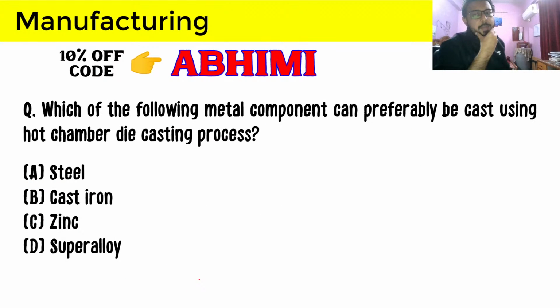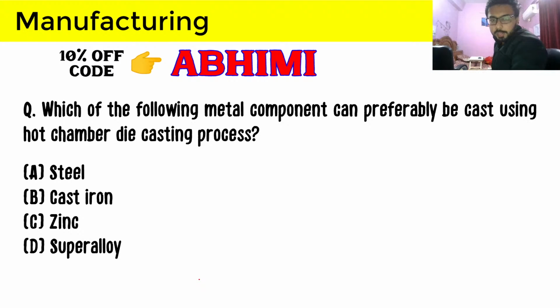Which of the following metal components can preferably be cast using the hot chamber die casting process? Shreyas has joined the class. Good afternoon, Shreyas. We are discussing casting here. If you can provide the answer, which of the following metal components can preferably be cast using hot chamber die casting?